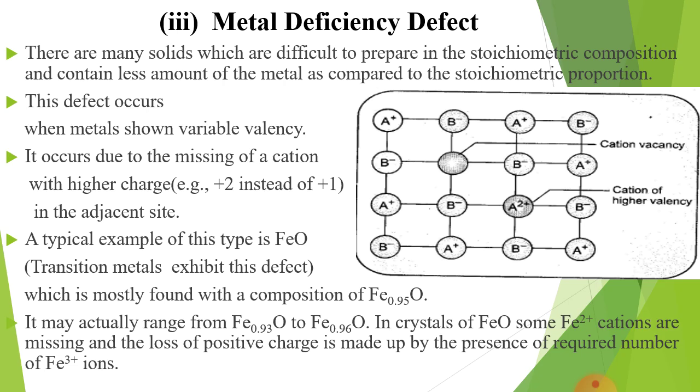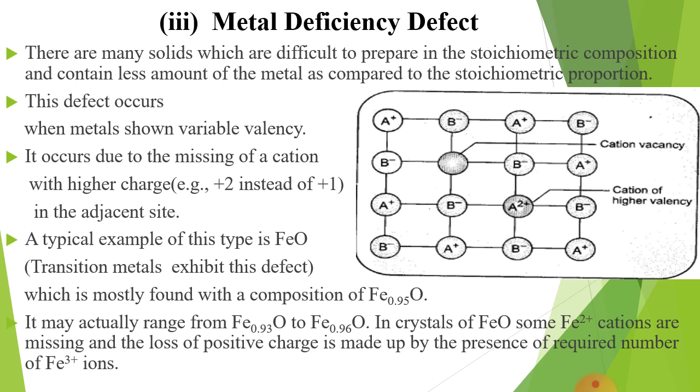Third, metal deficiency defect. As the name indicates, here the deficiency of metal charges are balanced by cation having high charges. Now you have to know about this defect.